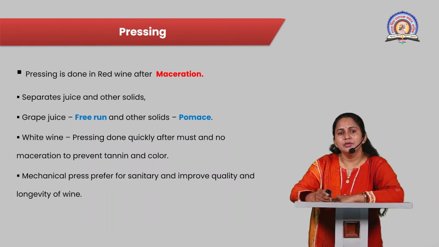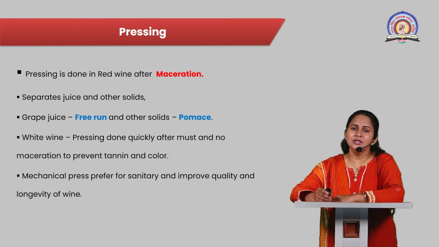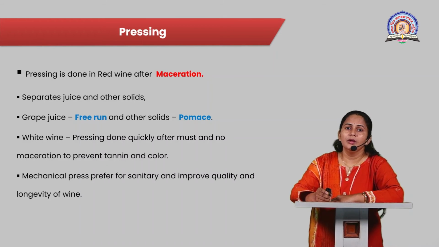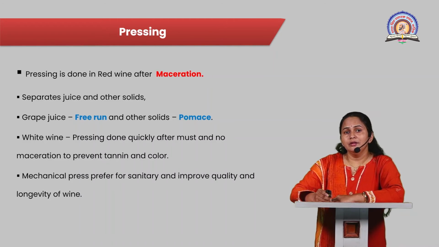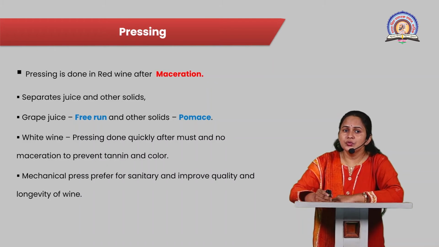Now, the next step, that is the pressing. Pressing is done after the crushing in white wine, but in red wine, the pressing is done after the maceration period. This pressing separates the juice and other solid particles. After the pressing, the juice that remains behind is called free run, and the solid particles are called pomace.